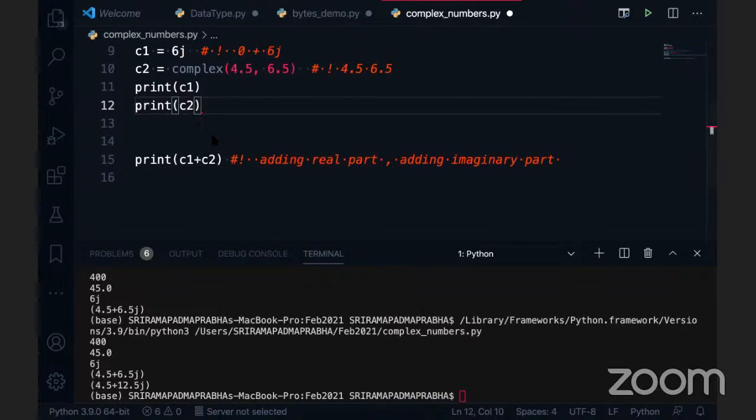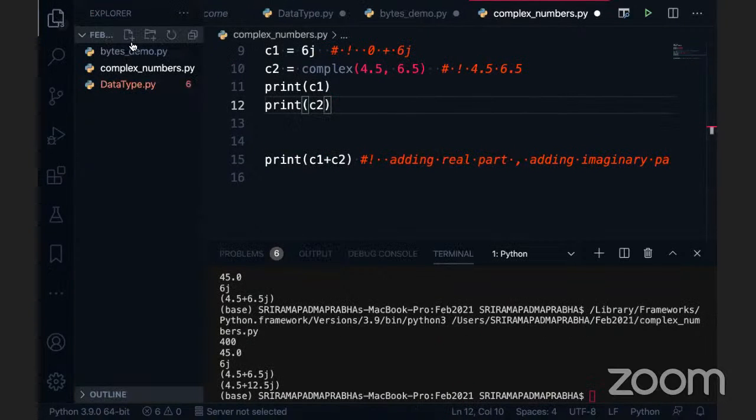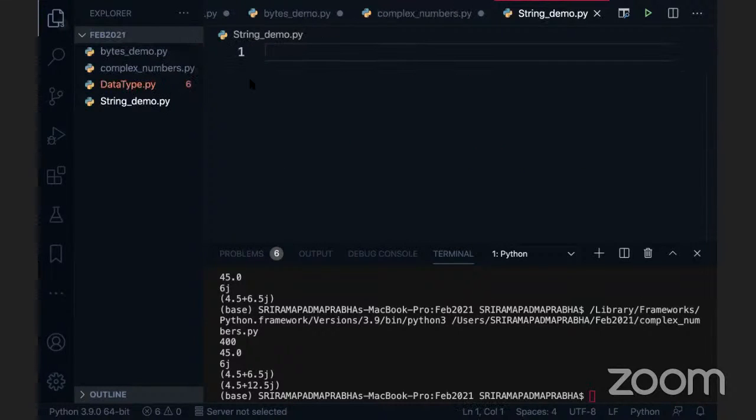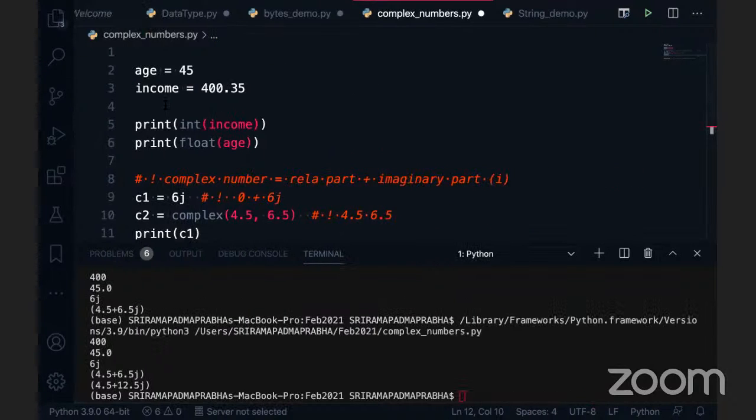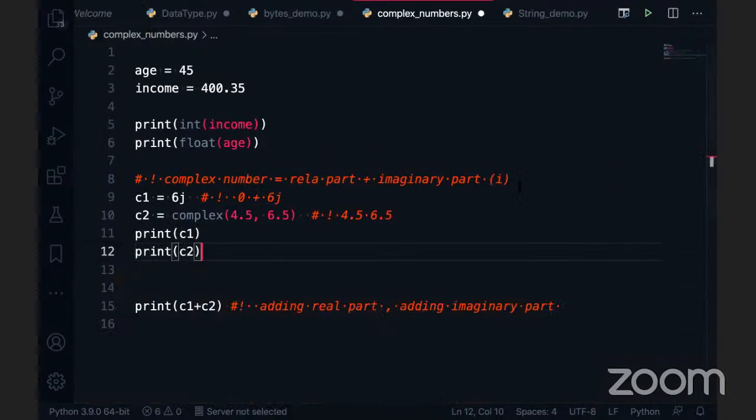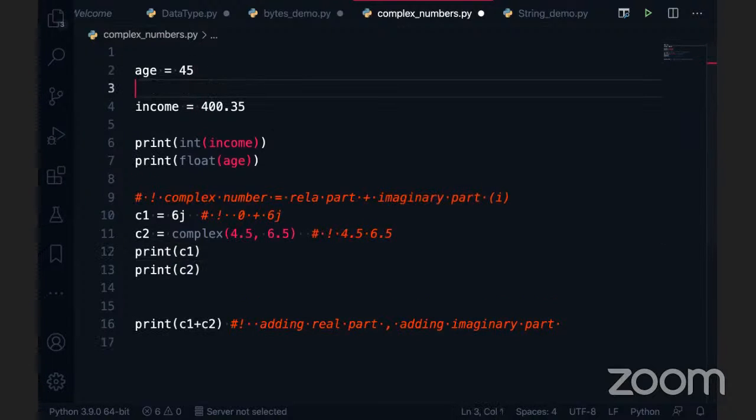Okay. So coming to the next point, a very important topic here is strings. What is a string? How can we use it? Before going to strings, one more small point about numbers. All these numbers, integer, float, complex number, are immutable. What is the meaning of immutable? Once you define the value, we cannot change it. For example, age is equal to 45. I can't modify it, because I have to replace the whole value.